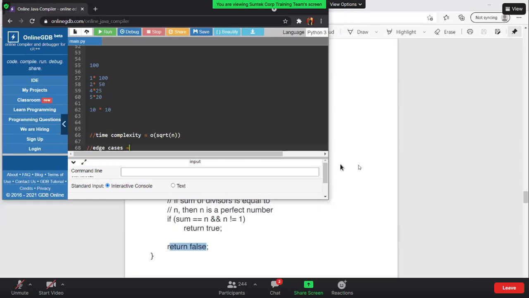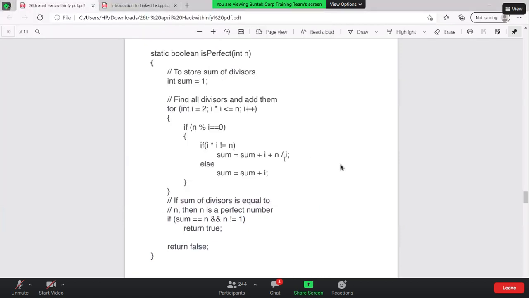Any notes, guys, in this question? Or any steps you guys didn't get?